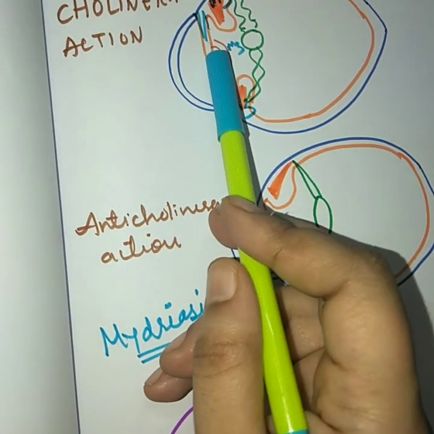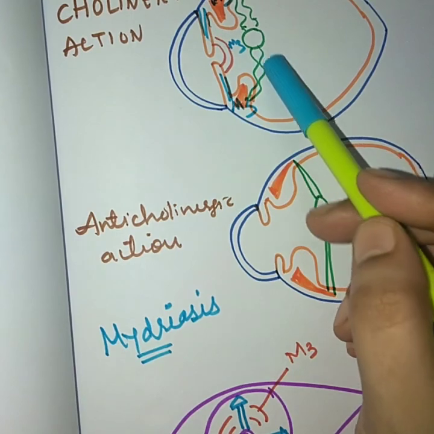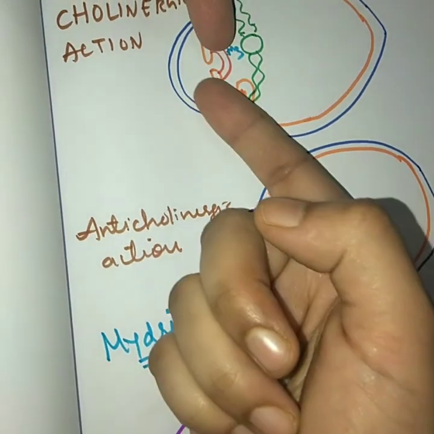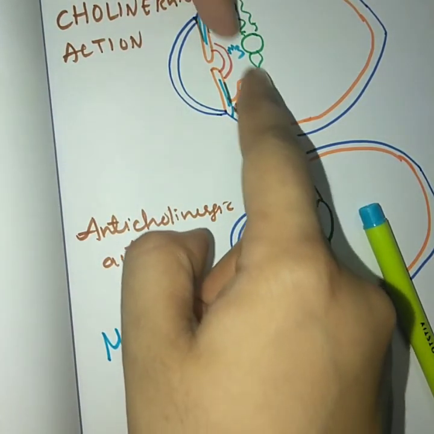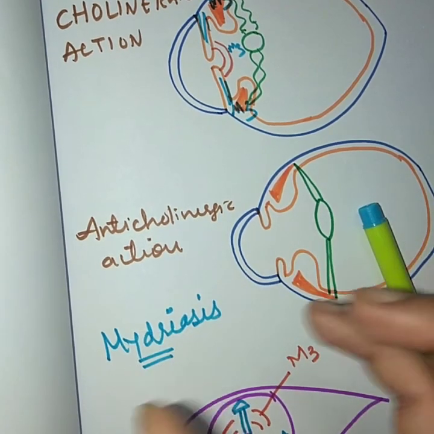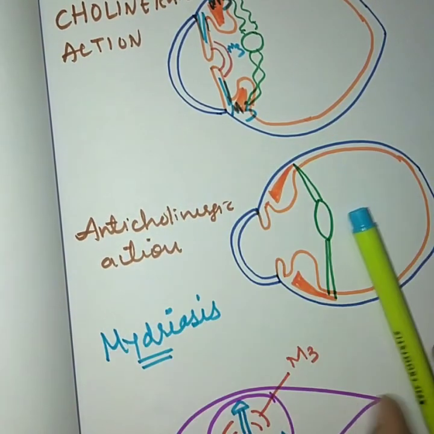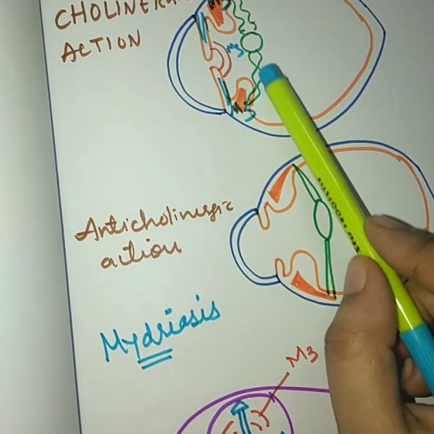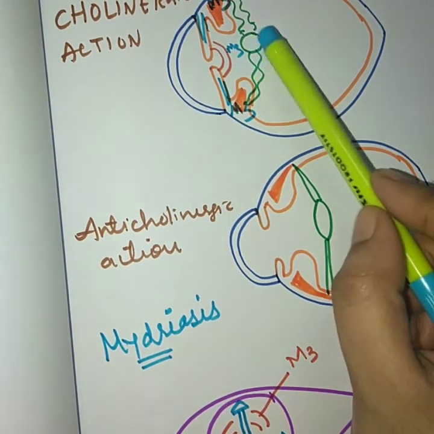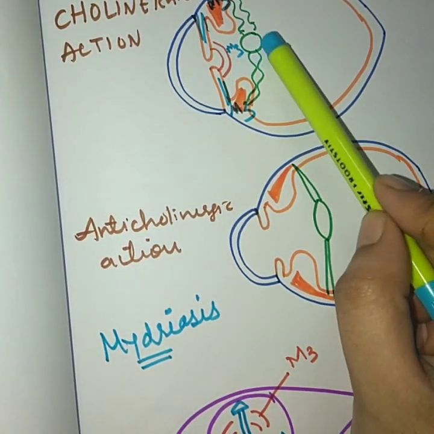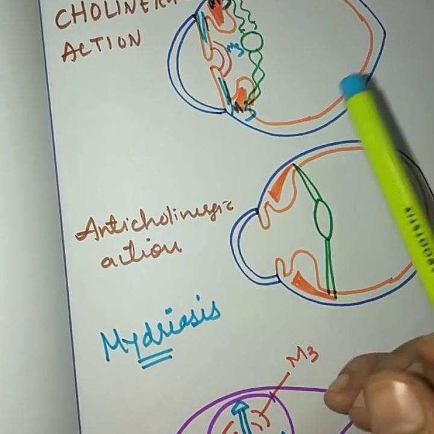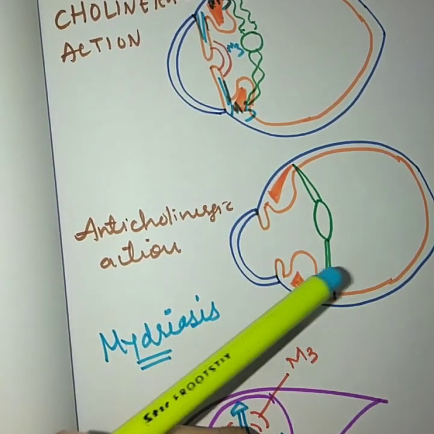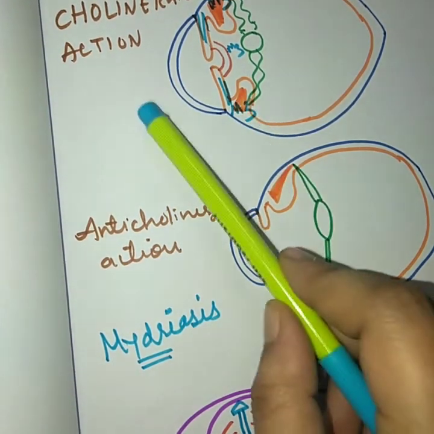Attached to the ciliary muscle is your suspensory ligament. When the muscle is moving in this manner, the suspensory ligament will become very much loose. It won't be tight. Attached to this suspensory ligament is your lens. When the suspensory ligaments are loose, there won't be any stretch on the lens, which means the lens will become more globular and thicker. When the lens is very globular and thicker, the lens will be fixed for near vision. So this is the action of the cholinergic system.